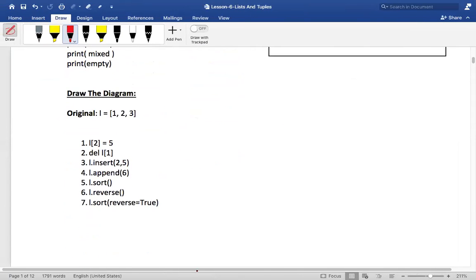Okay, for this we need to actually draw a diagram, so that only then we will be able to understand. So let us draw the diagram. The original list, the first one I'm drawing. The original list is of how many elements? It is of 3 elements.